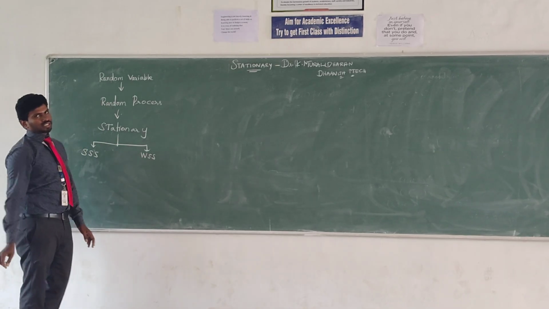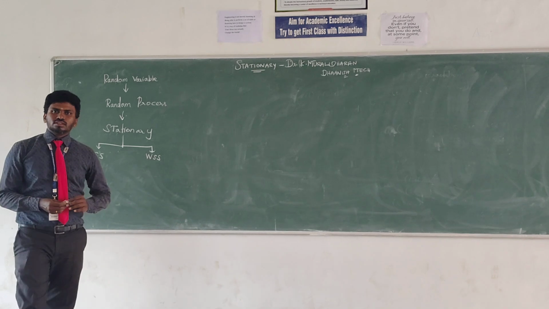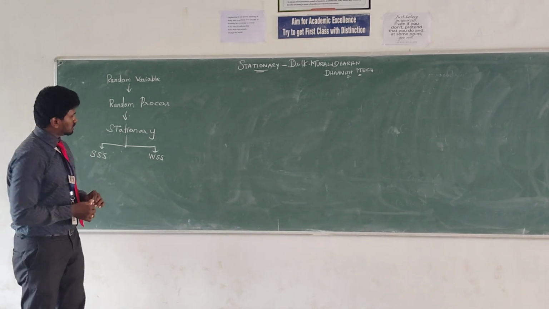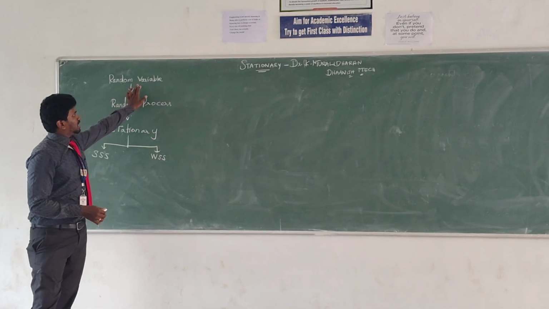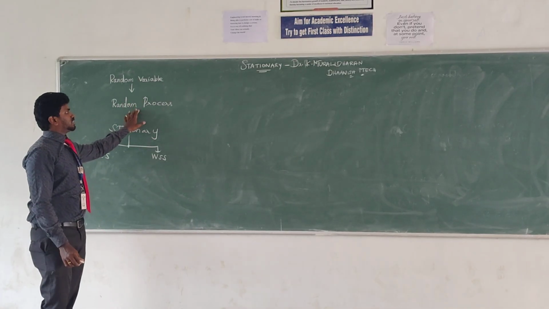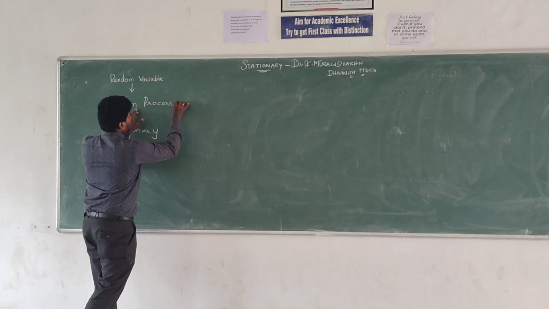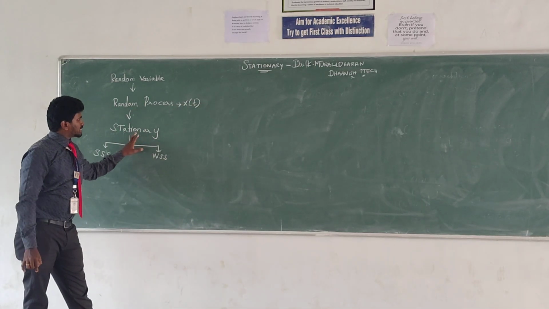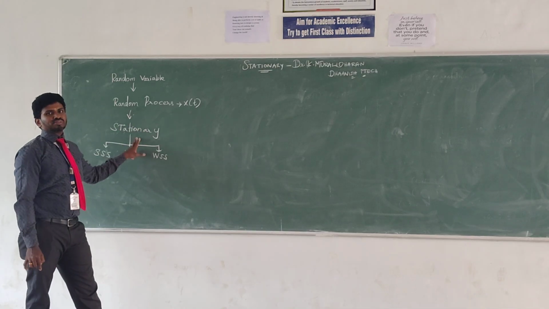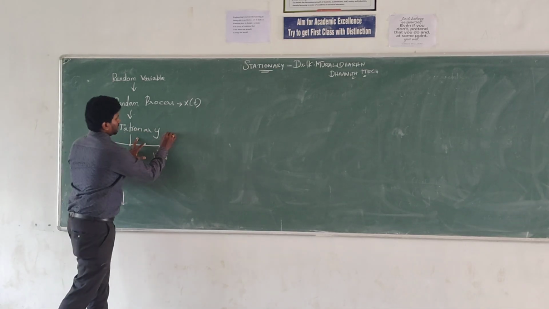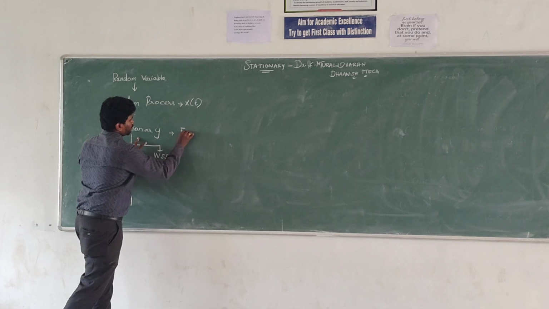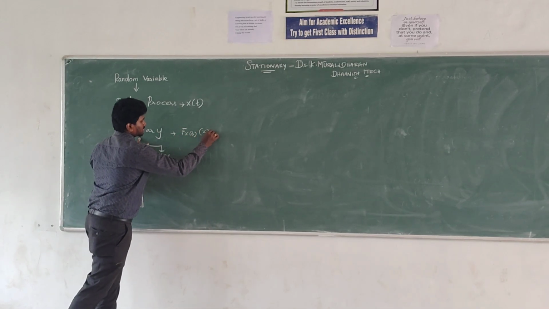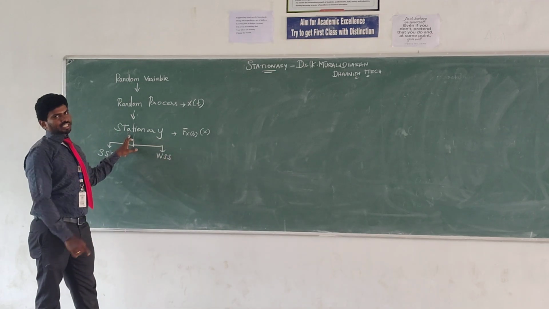A random variable is a numerical value in a random experiment, and a random process is a numerical value applied with time. It is denoted by X of t. And stationary means that if the time is not changed, the function of X of t is unchanged. This is denoted by stationary.